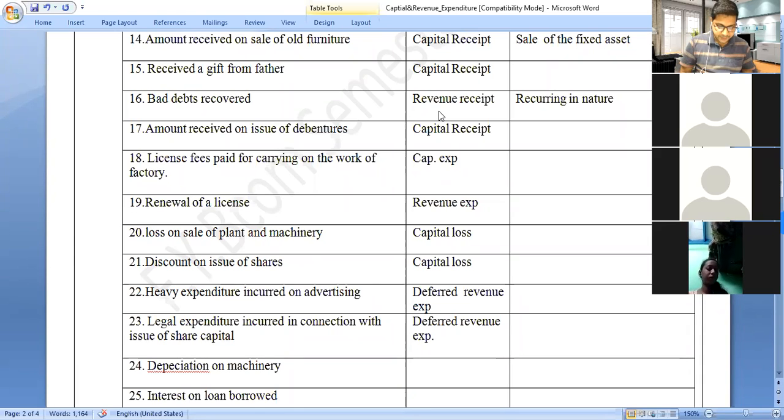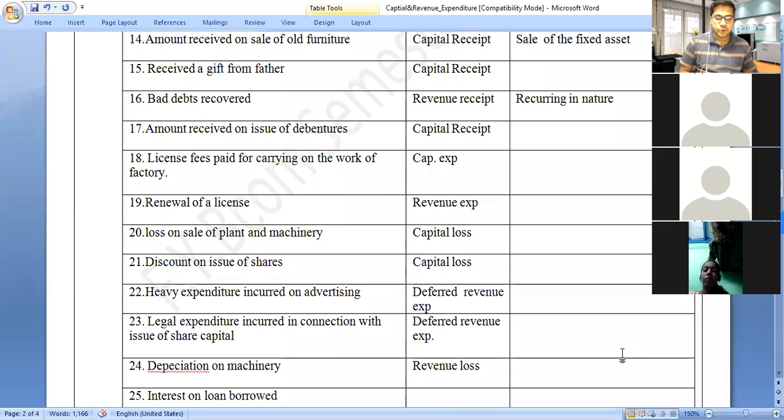Next is depreciation. Depreciation on machinery. It is a revenue loss, because we are reducing the balance of the fixed asset. Our fixed asset balance reduces, and it is of usual nature. Generally, we depreciate our assets. Therefore, it is considered as a revenue loss.